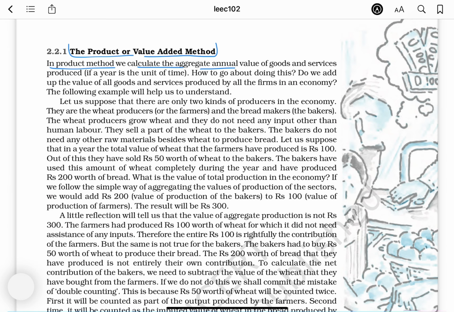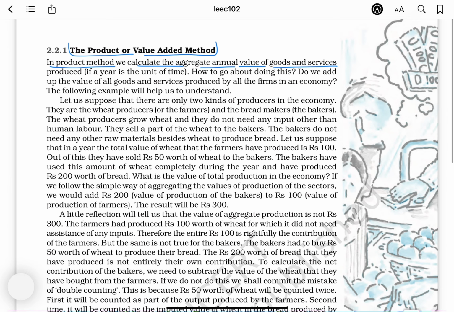In the product method, we calculate the aggregate annual value of goods and services produced. If a year is the unit of time, how do we go about doing this? Do we add up the value of goods and services produced by all the firms in an economy? The following example will help us understand.